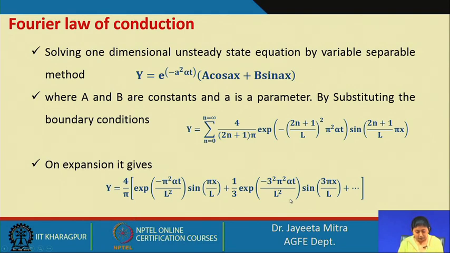So, most of the time we consider the first term only, that is putting n equal to 0, we get 4 by pi exponential of minus pi square alpha t by L square, sin pi x by L. Most of the cases we will consider the first term, or we can check with the second term as well, to see how much accuracy we can reach.